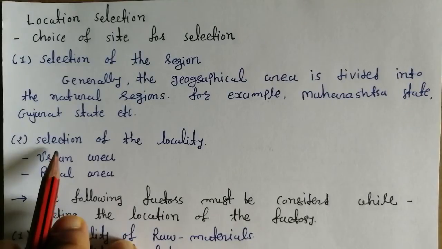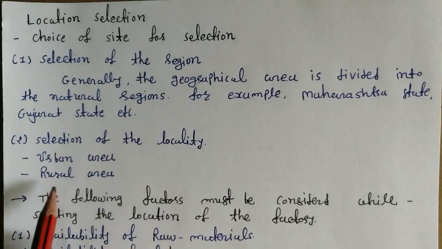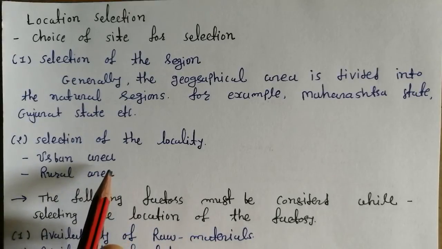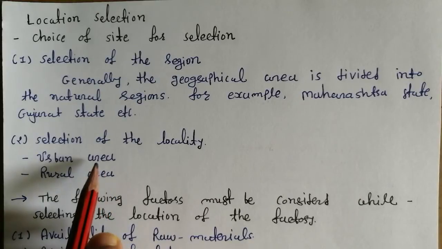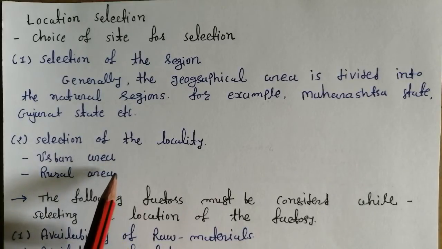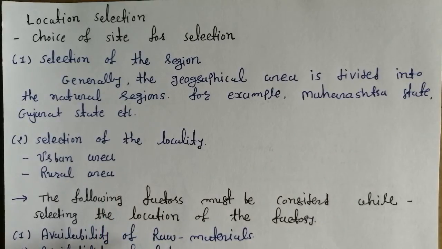So the second thing, you can see selection of the locality. Here we consider urban area or rural area, right? Which area you have to choose for your plant, your location? In urban area, there are a number of facilities available. In rural area, a little bit fewer facilities are available, but you can choose whichever gets you the maximum amount of profit, right?